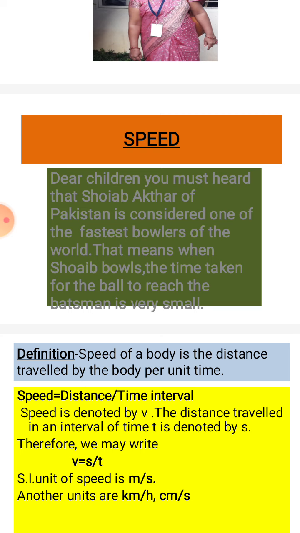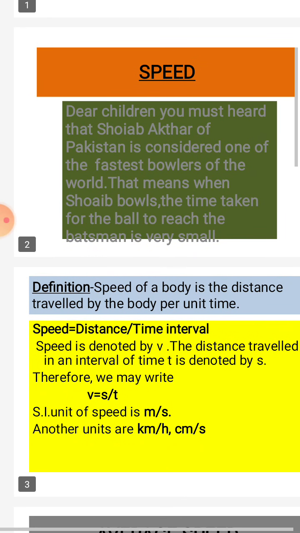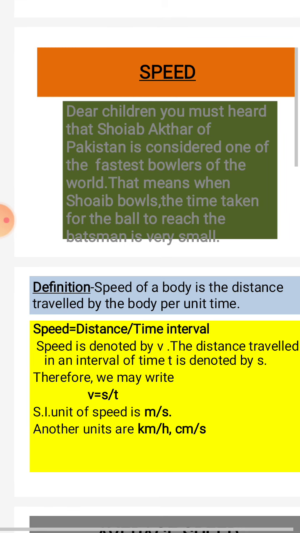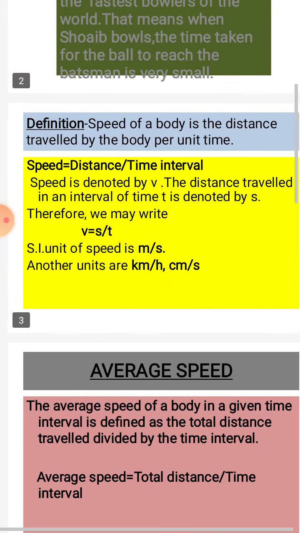And the formula for the speed is distance divided by time interval. Distance is denoted by S, time is denoted by T, and speed is denoted by V. Therefore, V is equal to S by T. SI unit of speed is meter per second because distance is measured in meter and time is measured in second, and the other units are kilometer per hour, centimeter per second.